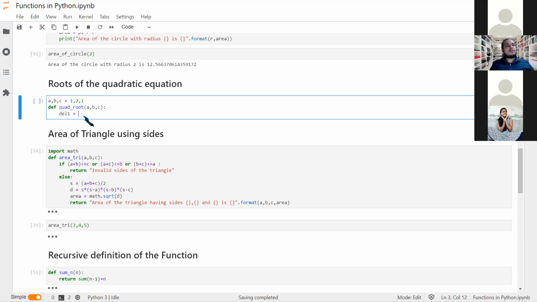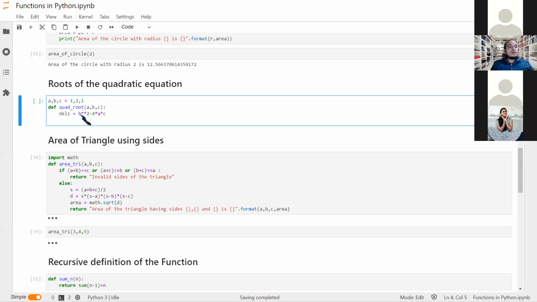Whenever you get some error like this, where the function is not working, please see if the statement, like we intended to use def as a Python statement, but if somewhere else it is in bold green color, you need to change it, because it is not accepted by Python for other purposes. So del1, I'll just say b square minus 4 times a times c.